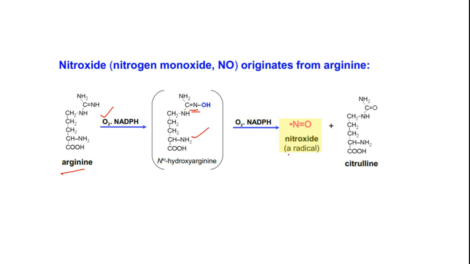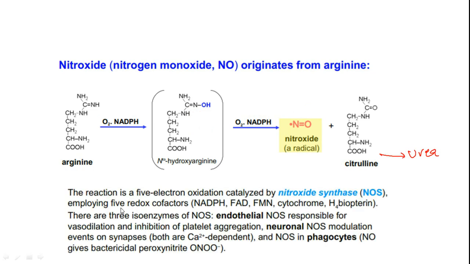Upon degradation this gives us citrulline, which enters the urea cycle, and also nitric oxide. This particular reaction is a 5-electron oxidation reaction. It is catalyzed by a unique family of enzymes, which we call nitric oxide synthases, or NOS.